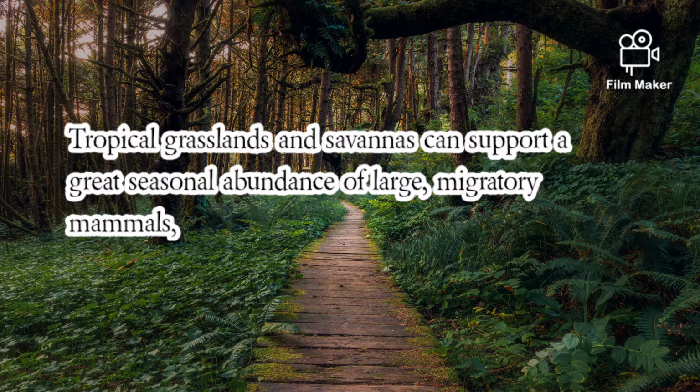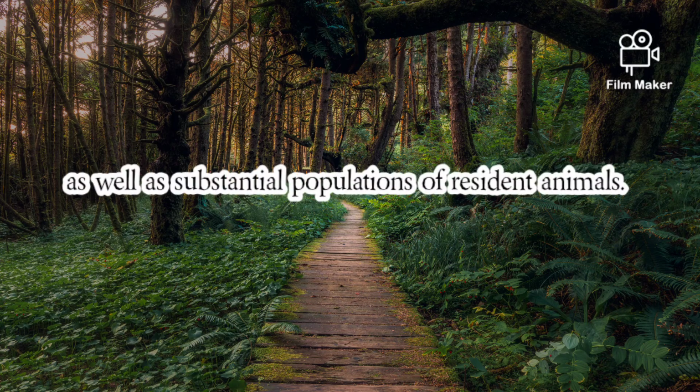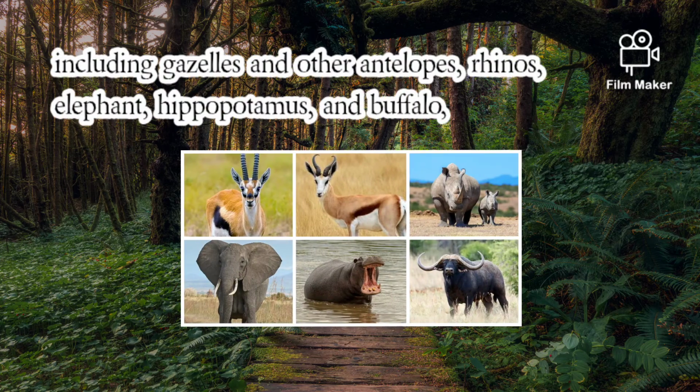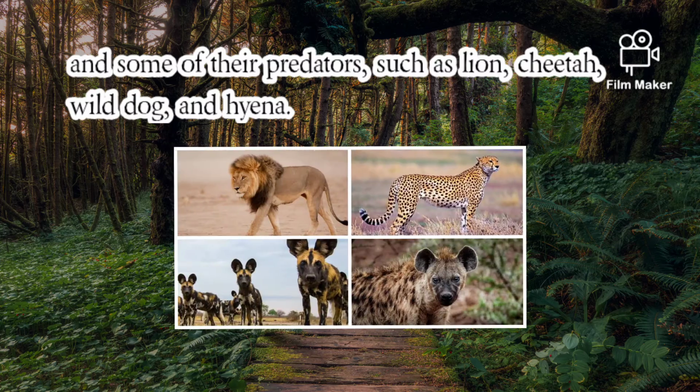Tropical grasslands and savannas can support a great seasonal abundance of large migratory mammals, as well as substantial populations of resident animals. This is especially true of savannas in Africa, where this biome supports a very diverse assemblage of large mammals, including gazelles and other antelopes, rhinos, elephant, hippopotamus, and buffalo, and some of their predators such as lion, cheetah, wild dog, and hyena.